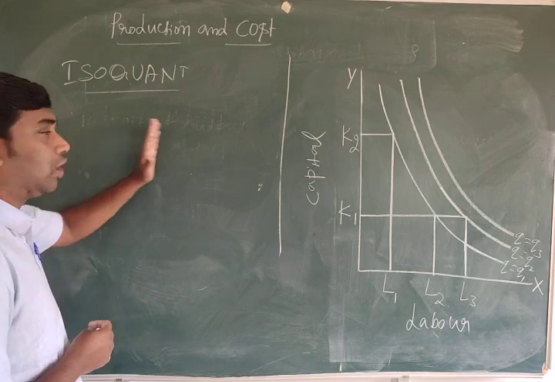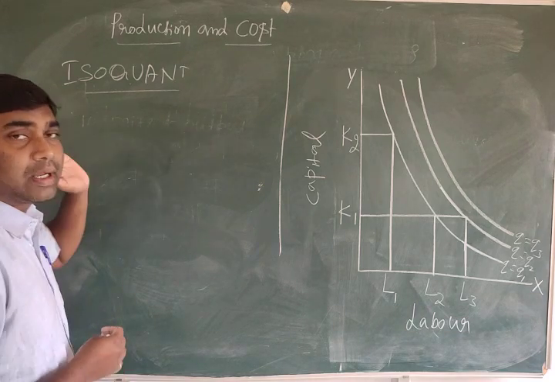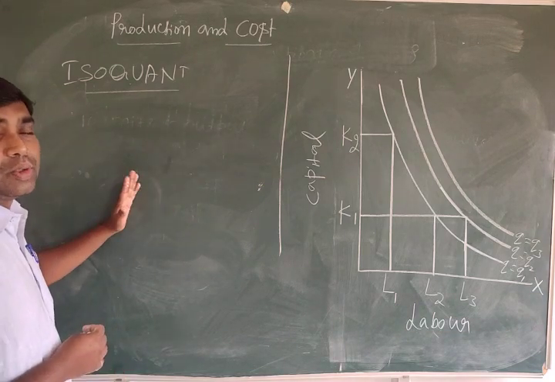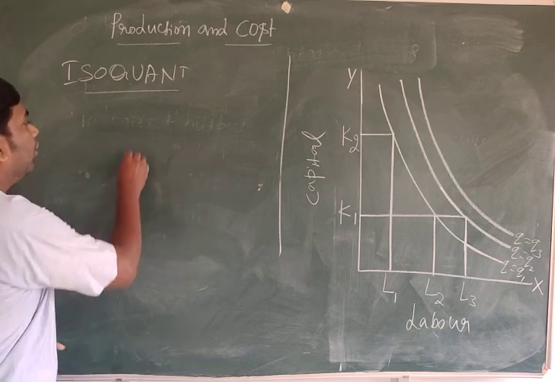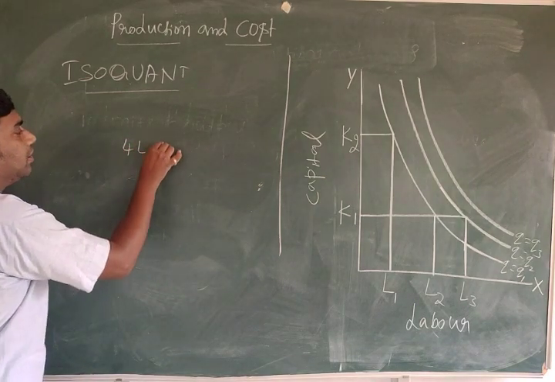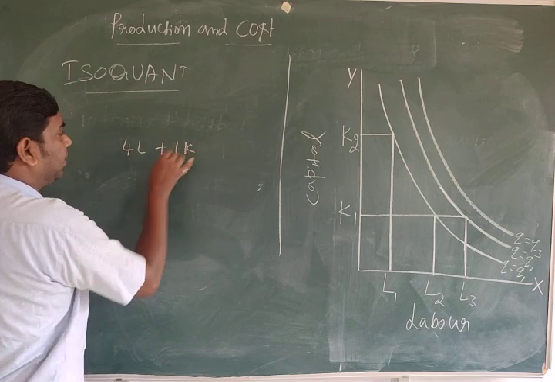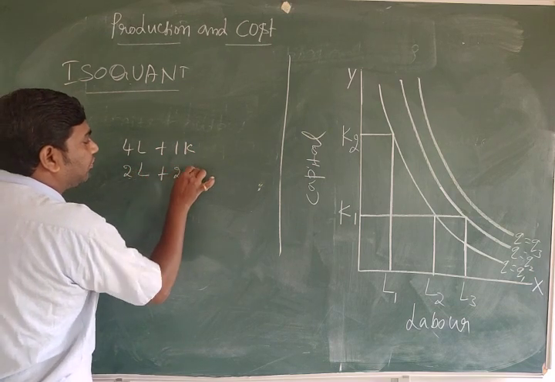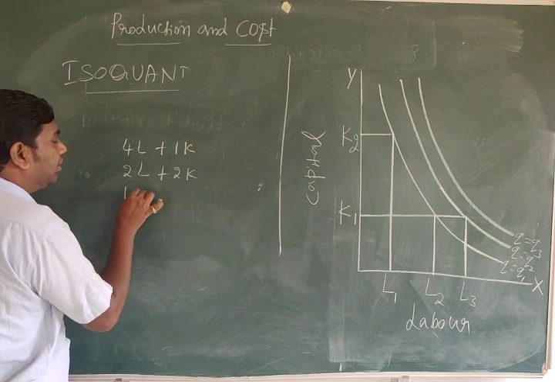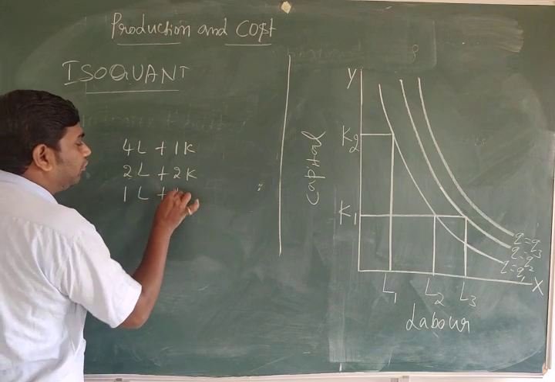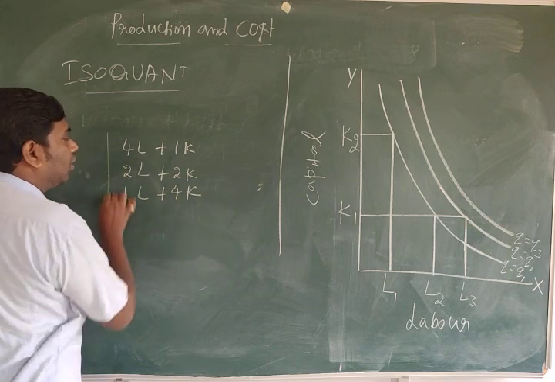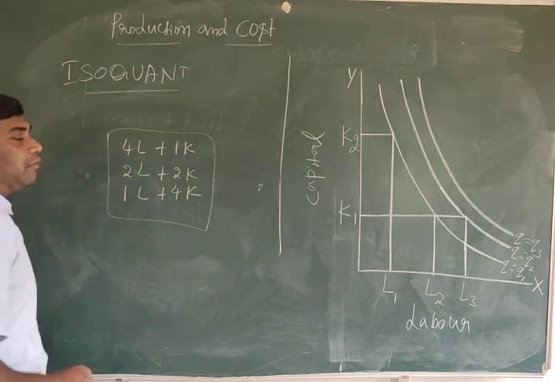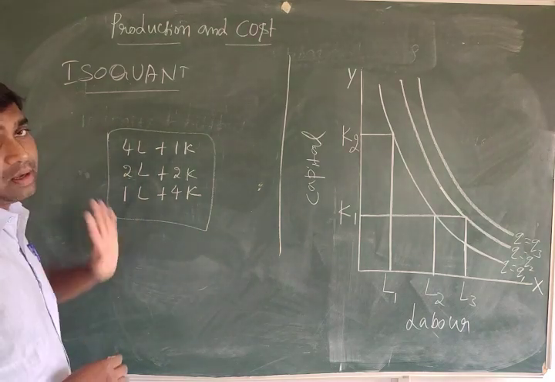That is 4 units of labor plus 1 unit of capital, 2 units of labor plus 2 units of capital, 1 unit of labor plus 4 units of capital. Using this, we can produce 10 units of output.